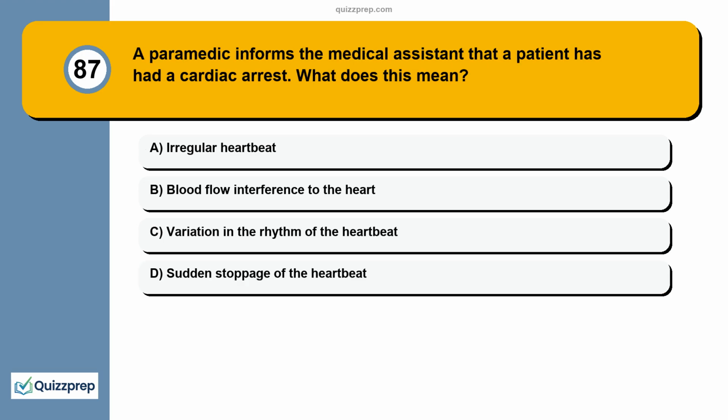Question 87. A paramedic informs the medical assistant that a patient has had a cardiac arrest. What does this mean? Irregular heartbeat, blood flow interference to the heart, variation in the rhythm of the heartbeat, sudden stoppage of the heartbeat.